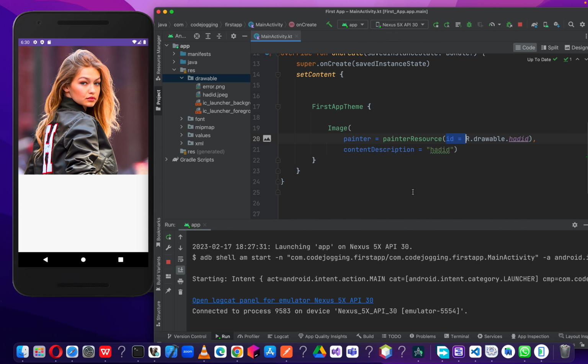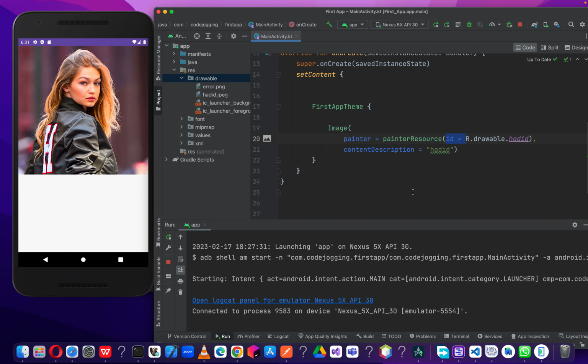Here you can't use resources dot drawable dot the file name. It means that we are going to specify the URL of the image, and here we can't use the painter resource to do that, because the painter resource accepts an integer, meaning that our URL, which is a string, can't be used here, though we can still maintain the content description. So let's look at how we can achieve that.